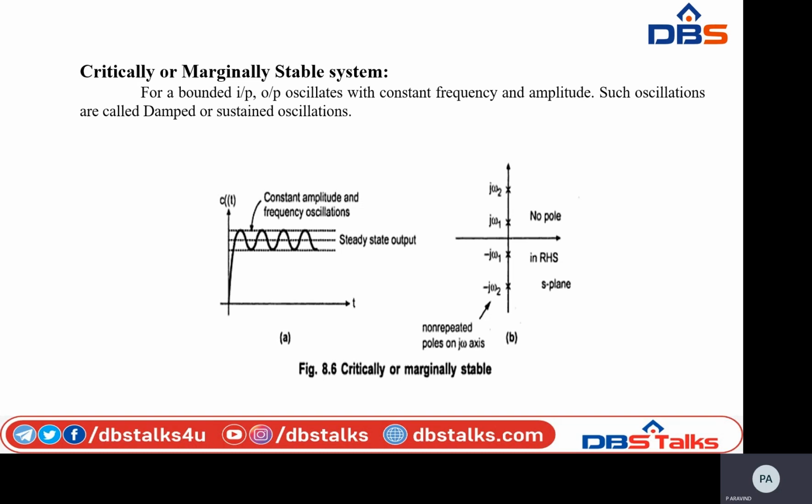For a bounded input signal, if the output has constant amplitude oscillations, then the system may be stable or unstable under some limited constraints. Such a system is called limitedly stable or marginally stable or critically stable system. See the figure, that is critically or marginally stable.